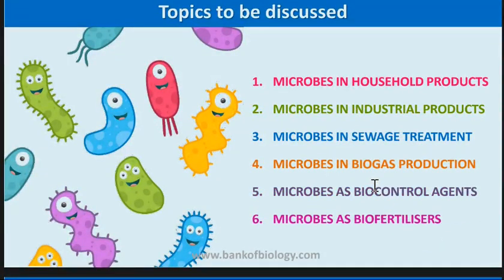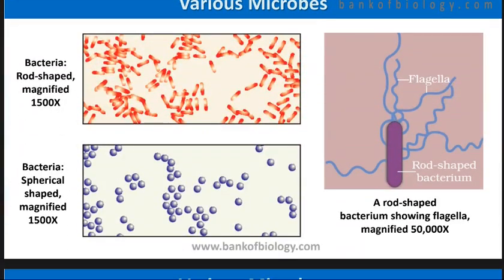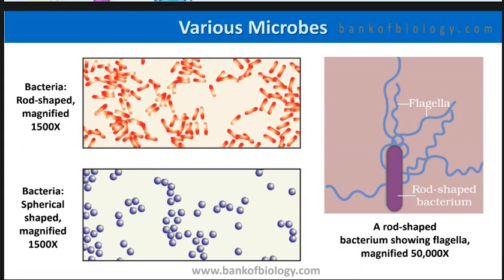Like here, what are the things that we would discuss? We would talk about microbes in household products. We would also speak about microbes in industrial products, microbes in sewage treatment, microbes in biogas production, microbes as biocontrol agents, and microbes as biofertilizers. So all those things we will see where microbes are very much useful for human welfare, or good for humans.